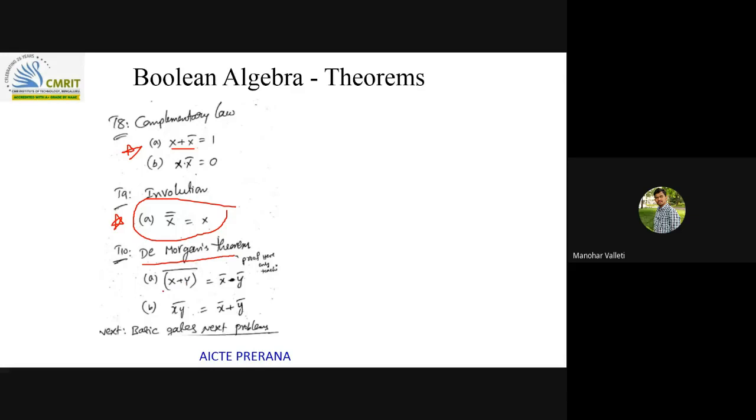X plus y whole bar equals x bar dot y bar. Xy whole bar equals x bar plus y bar. Under this whole bar, if a dot is there, the dot will be converted to plus. Under this whole bar, if 0 is there, 0 will be converted to 1. If 1 is there, 1 will be converted to 0. Like that, 0 bar is 1, 1 bar is 0.